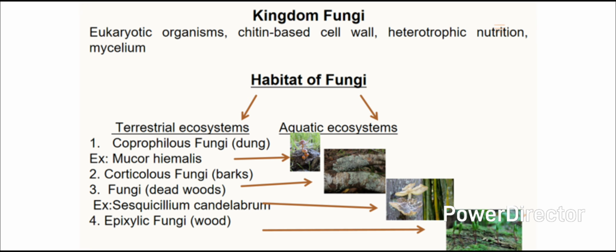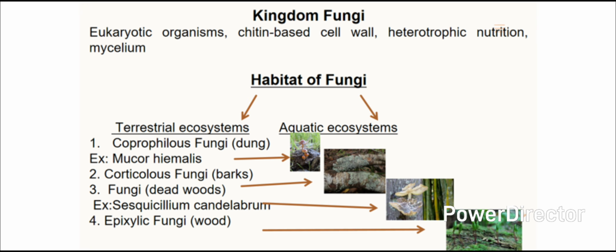Coming to habitat of fungi, they generally grow in warm and humid places. Fungi inhabit both terrestrial and aquatic ecosystems. Terrestrial fungi are further classified into the following groups. First one is coprophilous fungi. The fungi grow on dung, example Mucor.